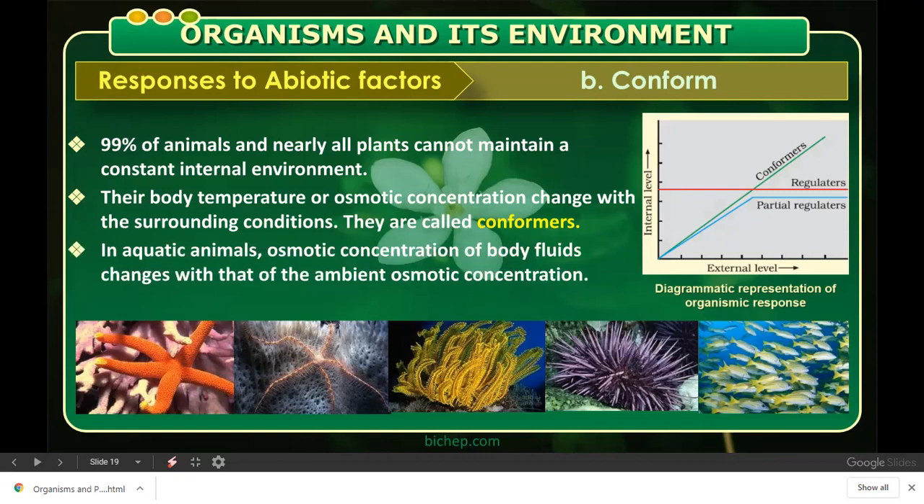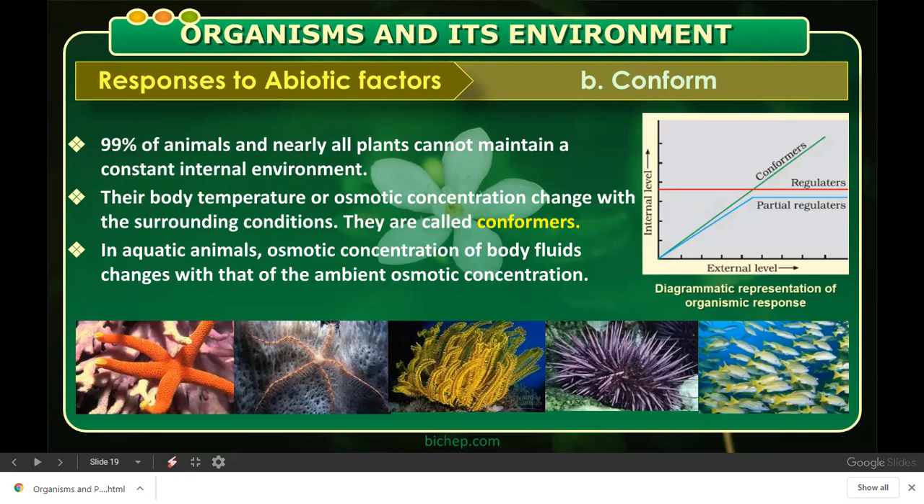We call them conformers. Like in aquatic animals, osmotic concentration of the body fluid changes with that of the ambient osmotic concentration. According to the outside temperature, their body temperature or body fluid pH changes. Here you can see in the diagram there are many aquatic animals and the mollusks. There's a diagrammatic representation of the organismic response. You can see conformers show a lot of response. They change according to the outside.